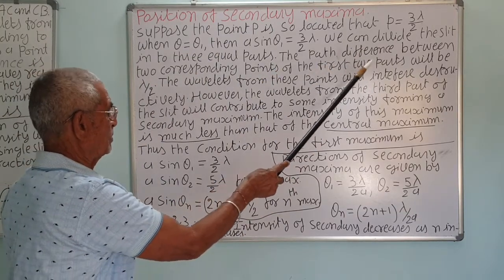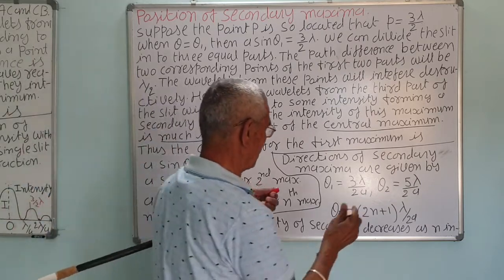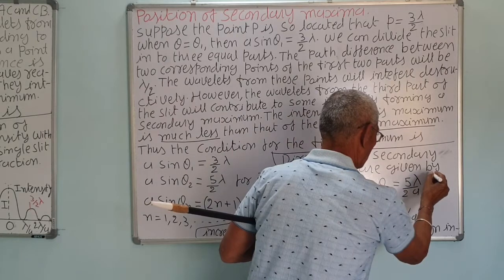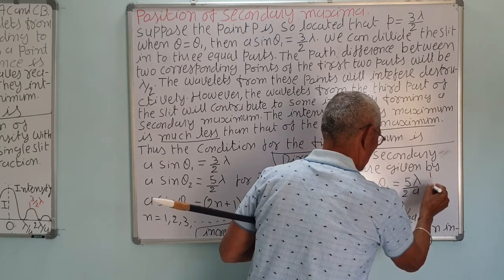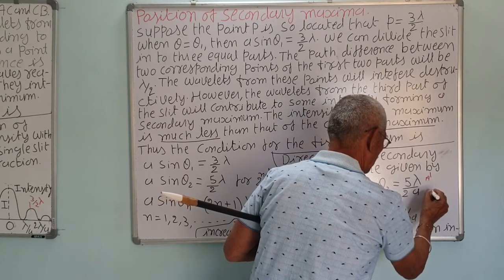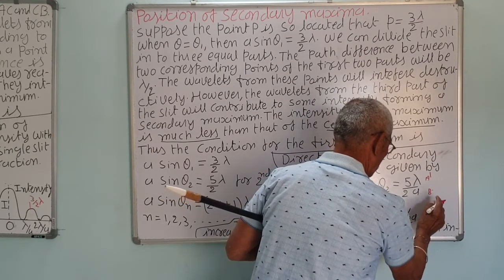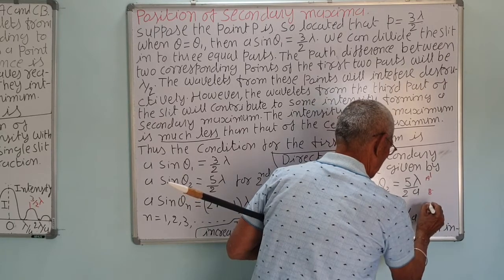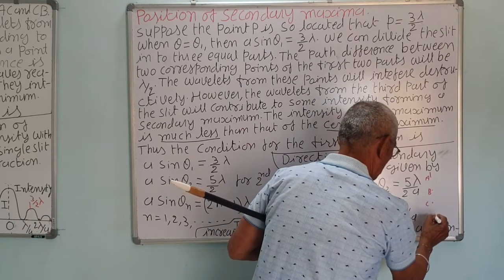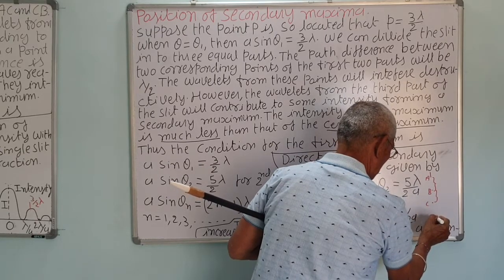The path difference between the 3 parts: you can divide the slit into 3 parts. See, this is one part, A, B, C and D. This is one part, this is the 2nd part and this is the 3rd part.